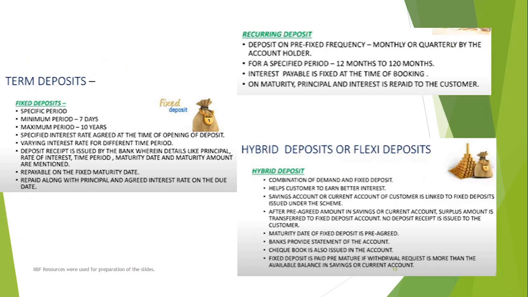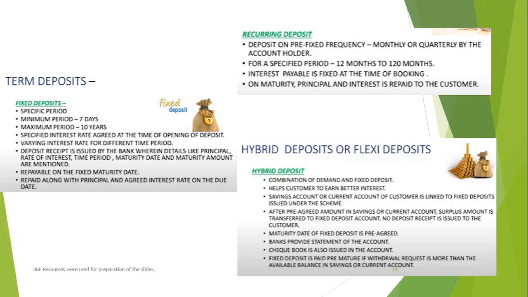Let's go into term deposit. Term deposit is where you have a fixed tenure, starting from a minimum of 7 days to a maximum of 10 years. You see, this is the timeline. Okay, so if it is a contract for 7 days and you withdraw before 7 days, it is a breach of contract, so there may be a possibility of a penalty. So maximum FD tenure is 10 years.